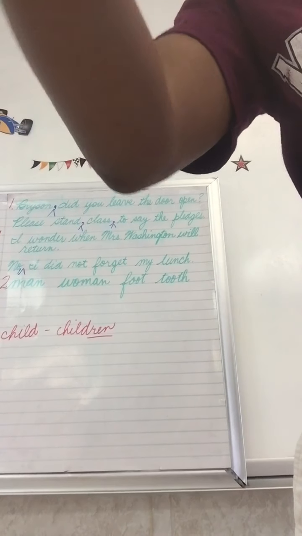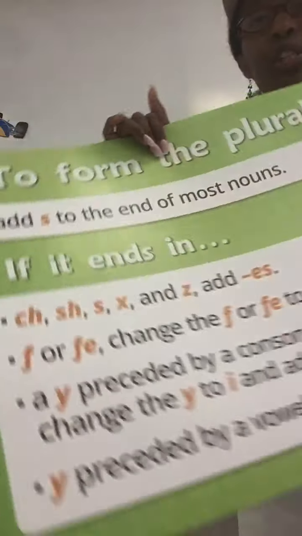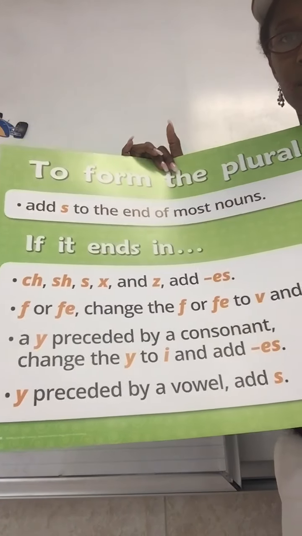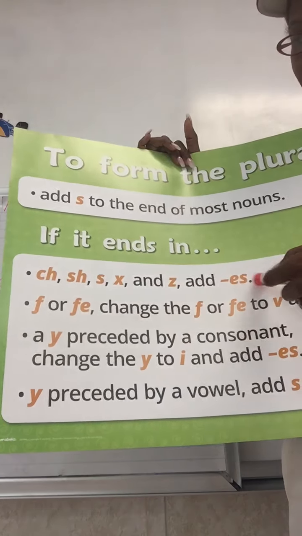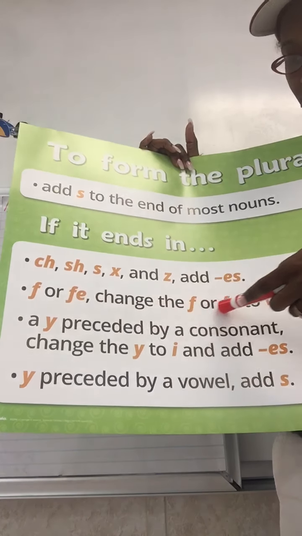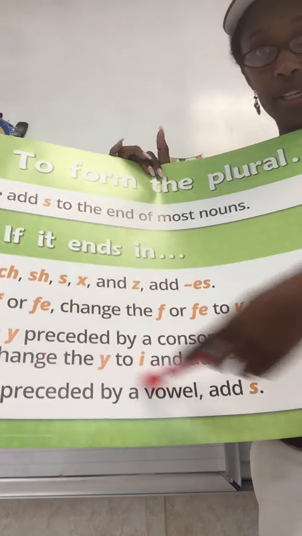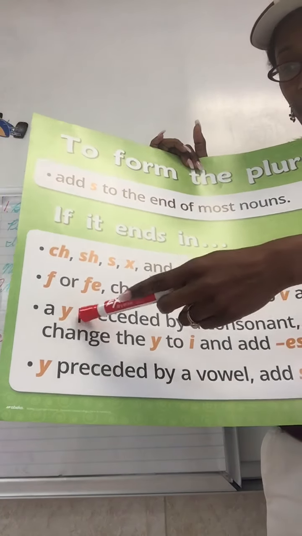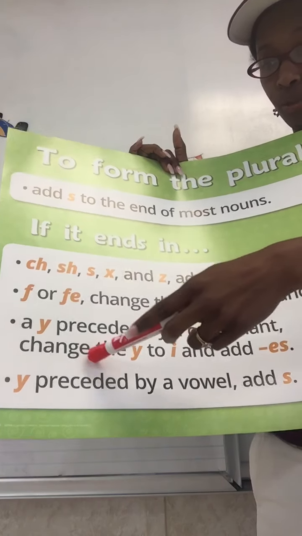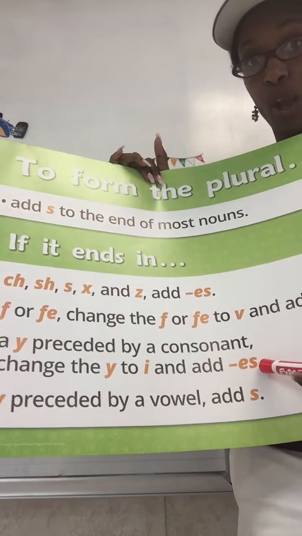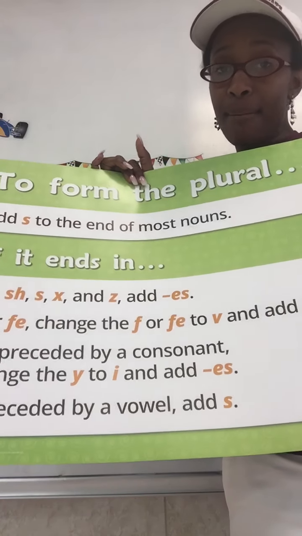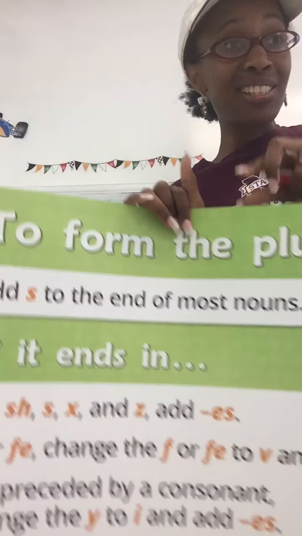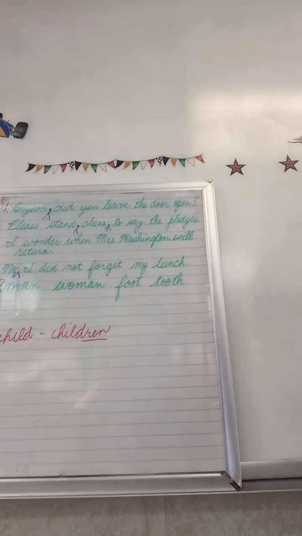Like what, Miss McWilliams? What I just talked to you about. To form the plural, add S to most nouns. If it ends in CH, SH, S, X, and Z, add ES. If it ends in F or FE, change the F or FE to a V and add ES. Oh yeah, you remember this part? If it ends with a Y and it has a consonant in front, you change the Y into an I and add ES. Or if it ends with a Y and has a vowel in front of it, that means you simply add the letter S. But we've got some that are totally different, which means we have to change them. These are some irregular plural nouns.